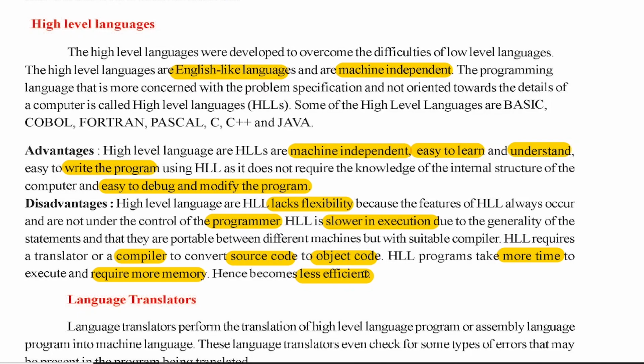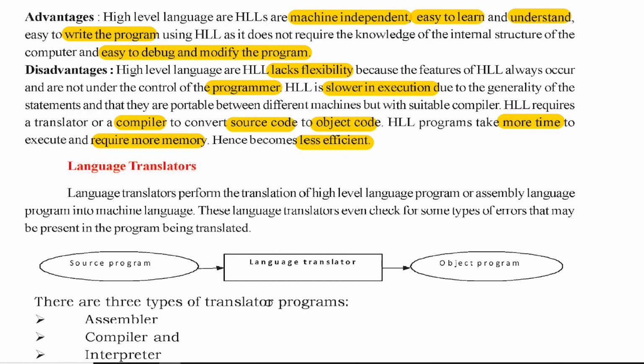In real life also, one who takes less time and works efficiently, works for longer and very quickly, we treat them as efficient people. Exactly the same way here also, computer resources have to be used less, and it should also take less time. We will understand this later, but generally it is less efficient when we compare it with machine-level programming language.